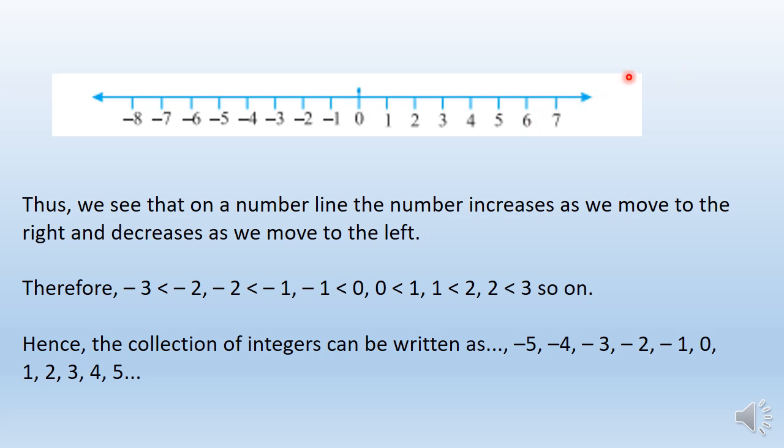we move to the right, and as we are moving to the left, the numbers are in decreasing order. Hence, the collection of integers can be written as minus 5, minus 4, minus 3, minus 2, minus 1, 0, and 1, 2, 3, 4, 5. Clear? This is the collection of integers. It goes on: here you'll get minus 6, minus 7, minus 8 and so on. Here you'll get 6, 7, 8, 9 and so on. Clear?